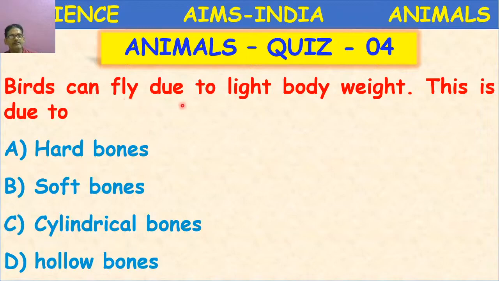Birds fly due to light weight. The question itself has the meaning. They are lightweight, that's why they can fly easily. Why is their body lightweight? Birds belong to vertebrates. They possess a skeleton, they possess bones. Then how are the bones? You have to choose from these options.